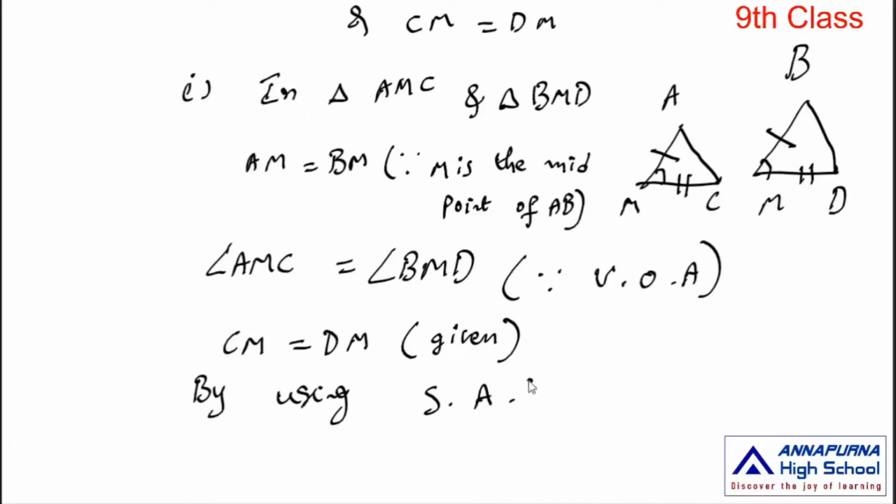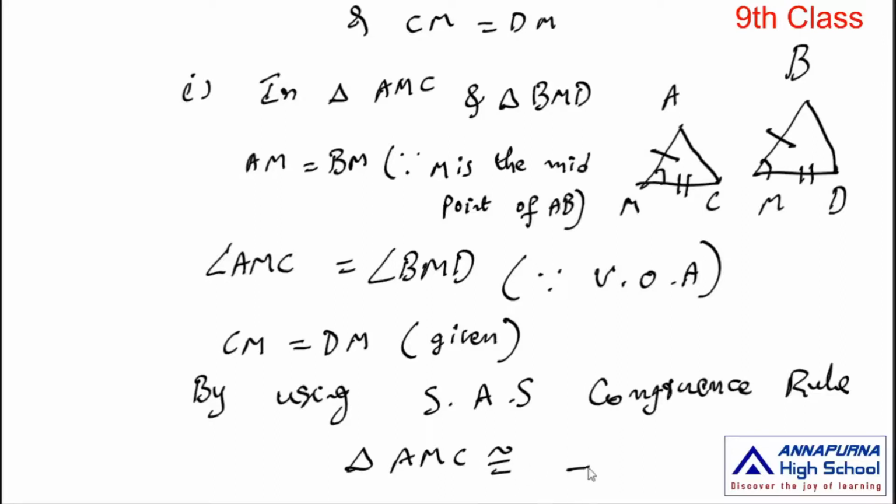Therefore triangle AMC is congruent to triangle BMD.